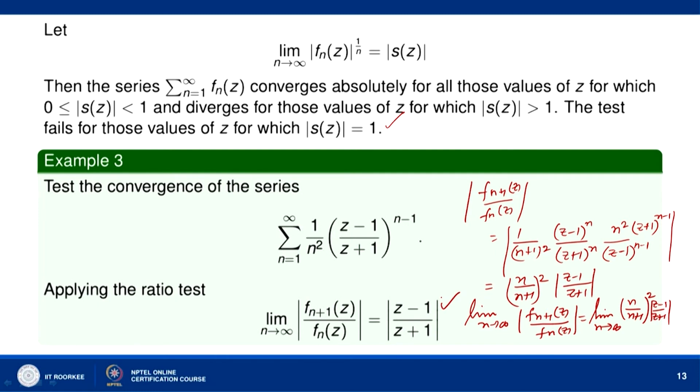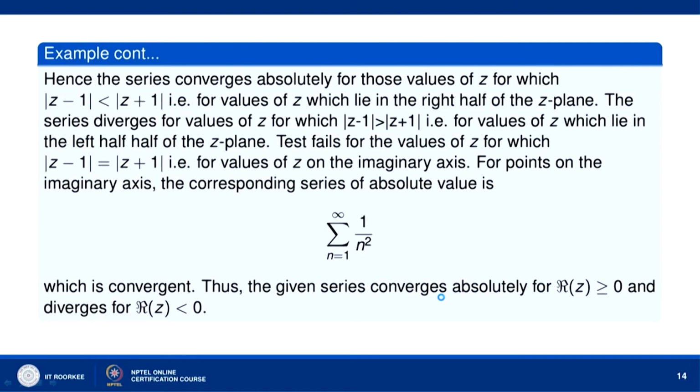Therefore, we can say that when mod of z minus 1 over z plus 1 is less than 1, the given series converges absolutely, and when it is greater than 1, the given series diverges. When mod of z minus 1 over z plus 1 is equal to 1, we shall have to see the nature of the series separately. Hence the series converges absolutely for those values of z for which mod of z minus 1 is less than mod of z plus 1. Now, let us see where these points z are located.